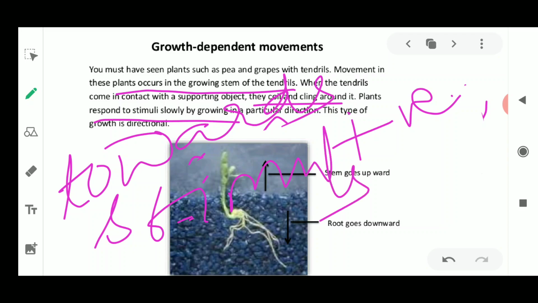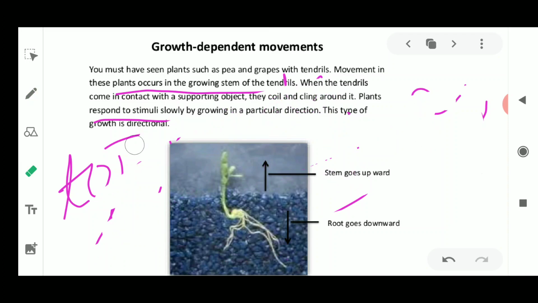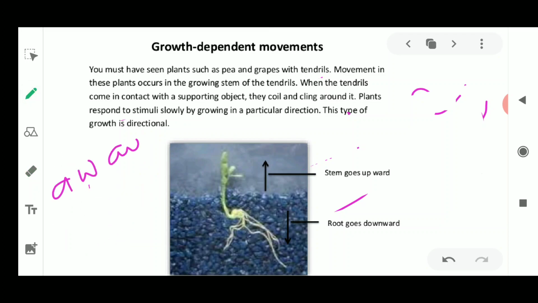In this photograph, positive tropism is shown by the roots, which are moving towards gravity, towards water. Now what about the shoot which is growing here? It is growing away from the stimulus. Once the plant part is growing away from the stimulus, it is showing negative tropism.